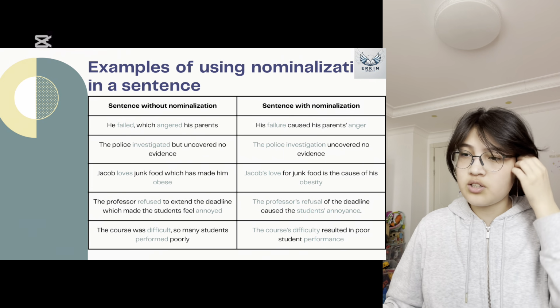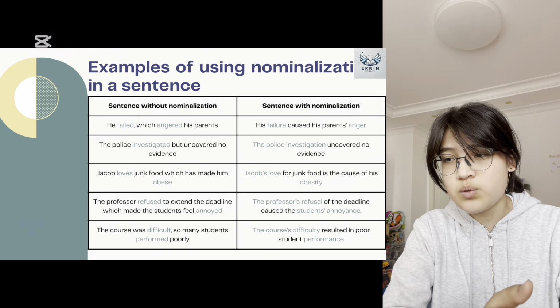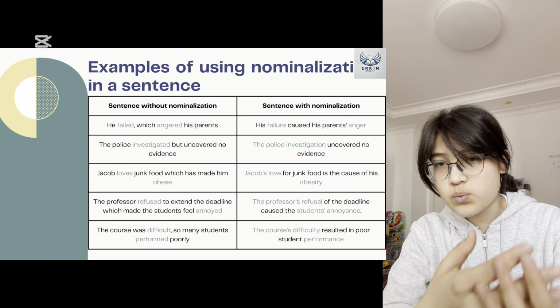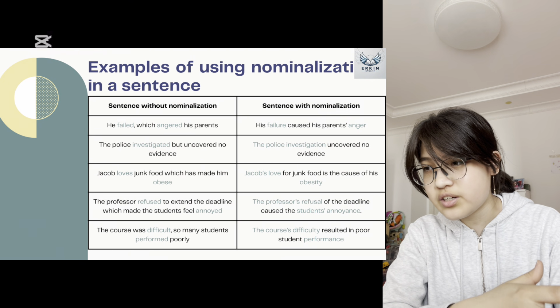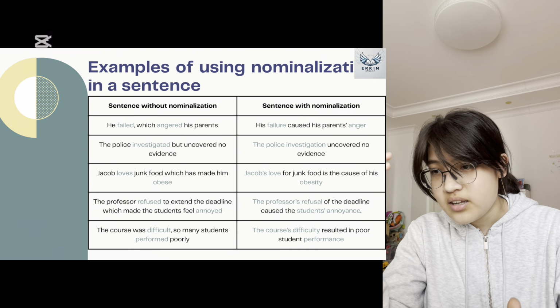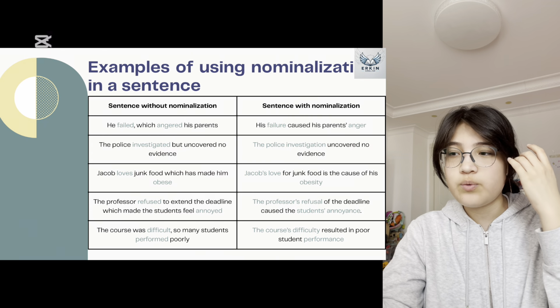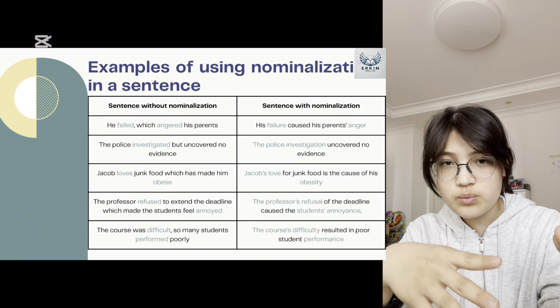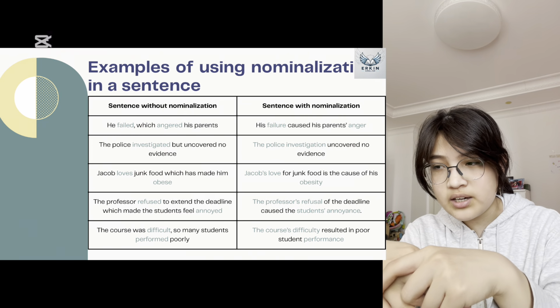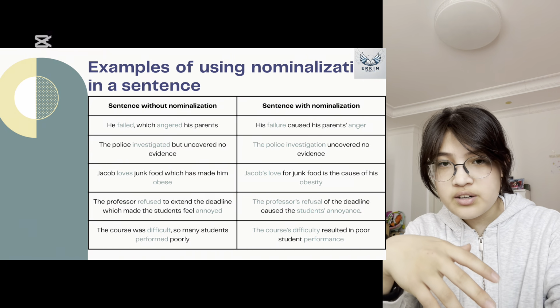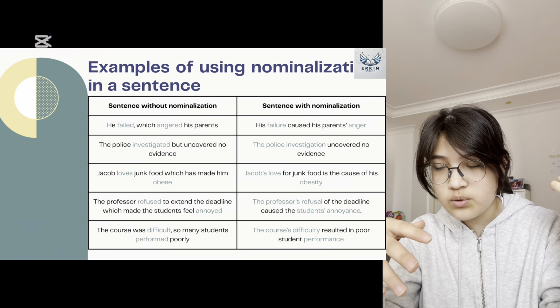And here we have a couple examples of using nominalization in a sentence. So a sentence without nominalization would sound like: he failed, which angered his parents. A sentence with nominalization would sound like: his failure caused his parents anger. That's one example where we transformed the word failed, which is a verb, into a noun, which is failure, and angered, which is also a verb, into a noun, which is anger.